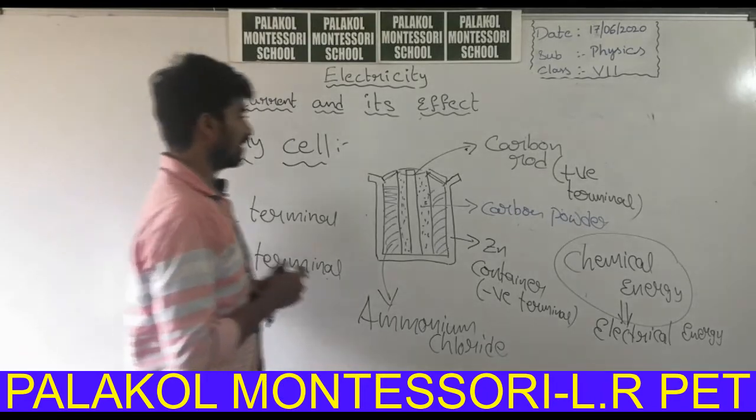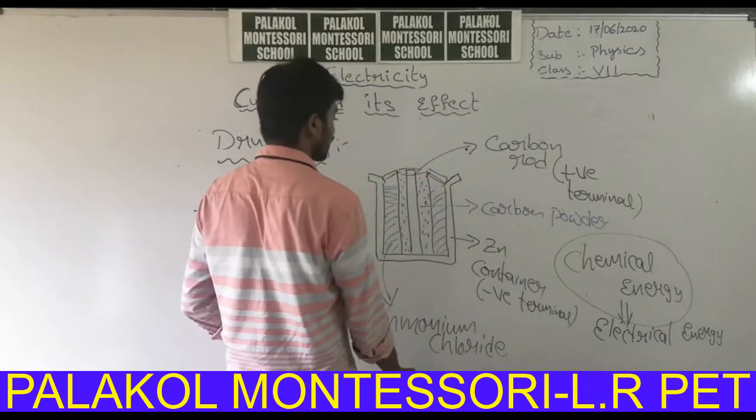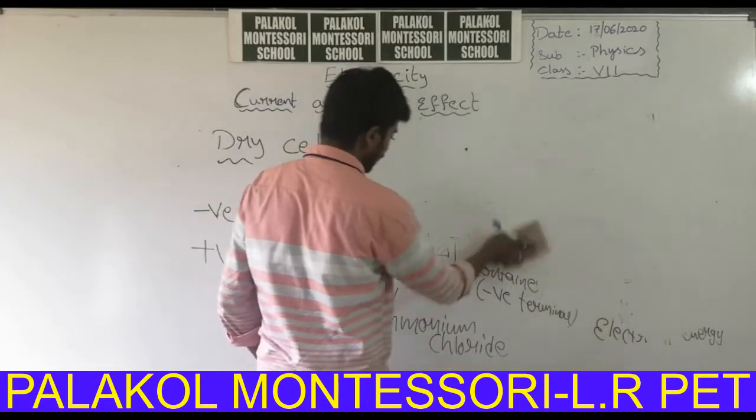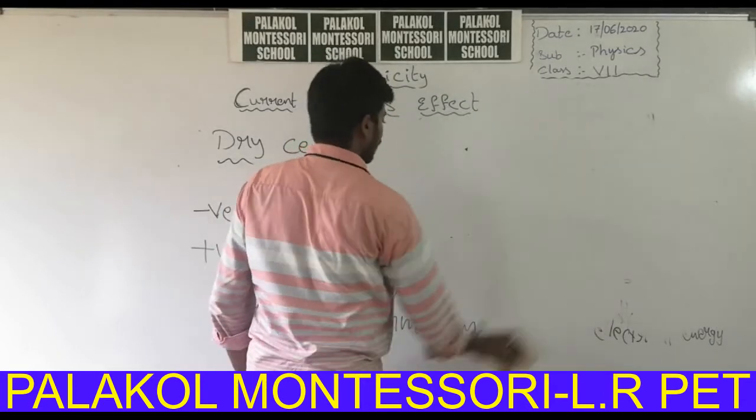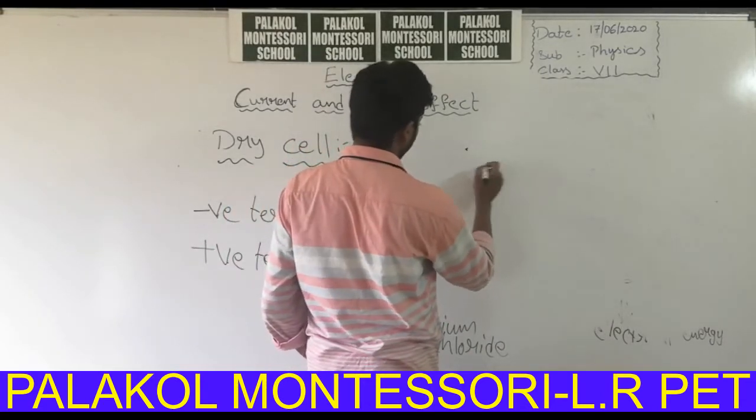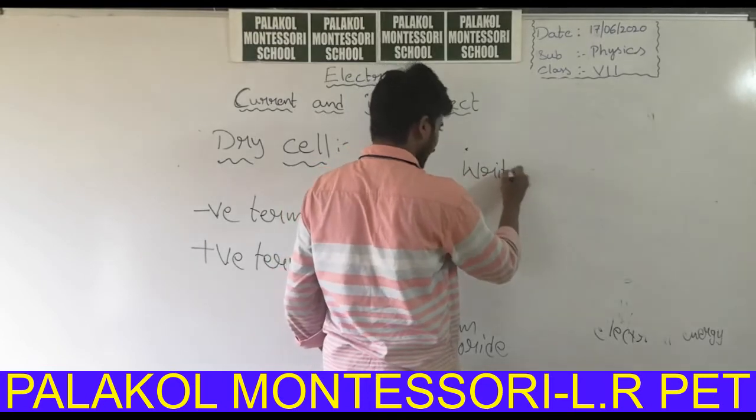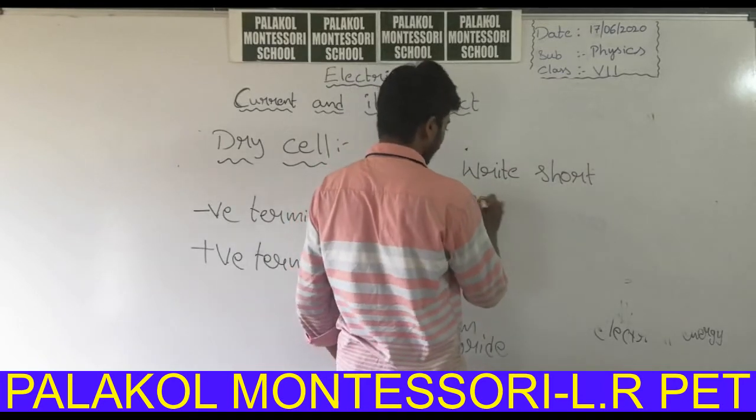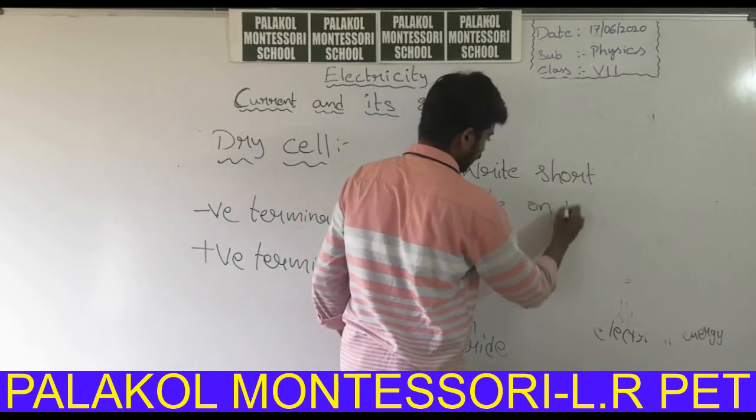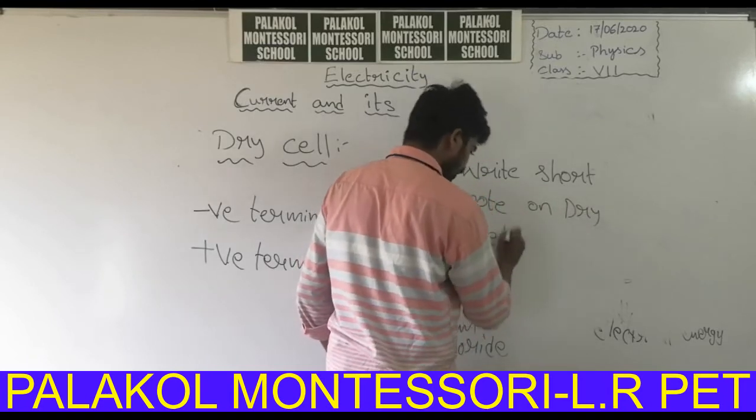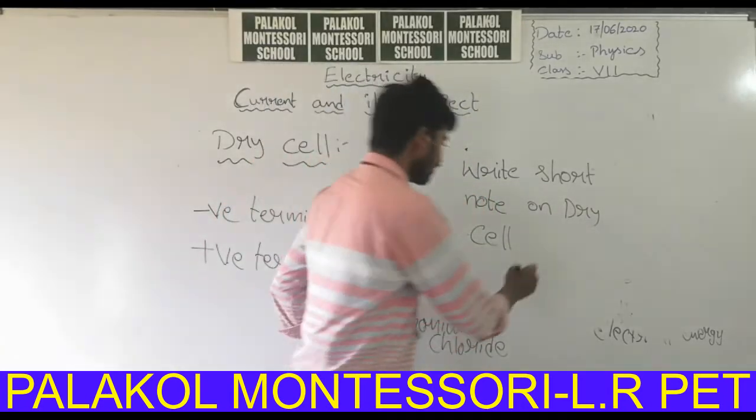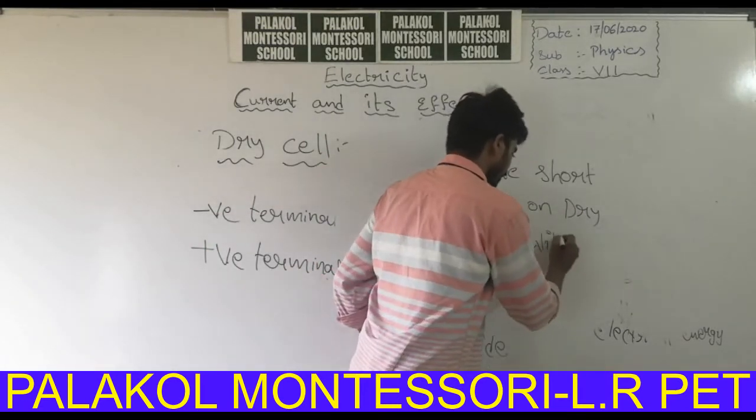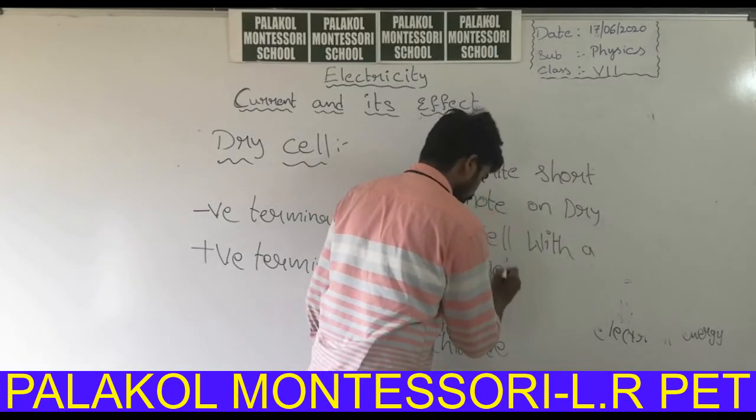Okay, just take the homework. Our homework is to write a short note on the dry cell. You can find the answer in the textbook, otherwise you can find it in the study material. My suggestion is to refer to the textbook once and prepare a note, with a neat sketch also. With a neat sketch, prepare a short note on the dry cell.